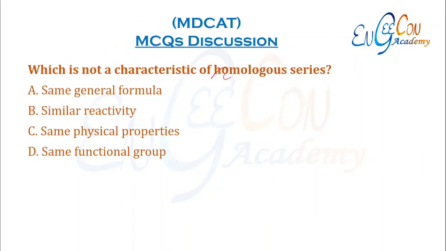Which is not a characteristic of homologous series. So homologous series has same general formula. This is correct because all the compounds of homologous series belong to same class of compounds. Similar reactivity is correct. Same physical properties is incorrect. In a homologous series, all the members follow a trend in physical properties. All their physical properties are not same, but they do follow a regular trend.